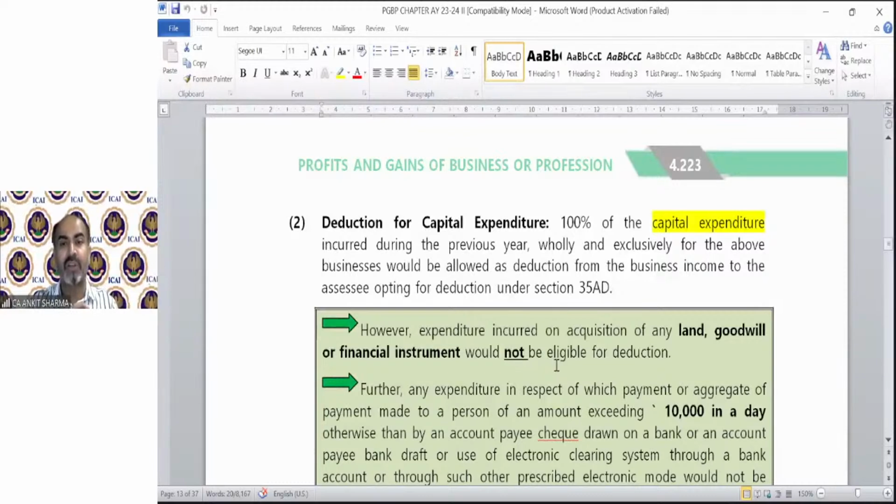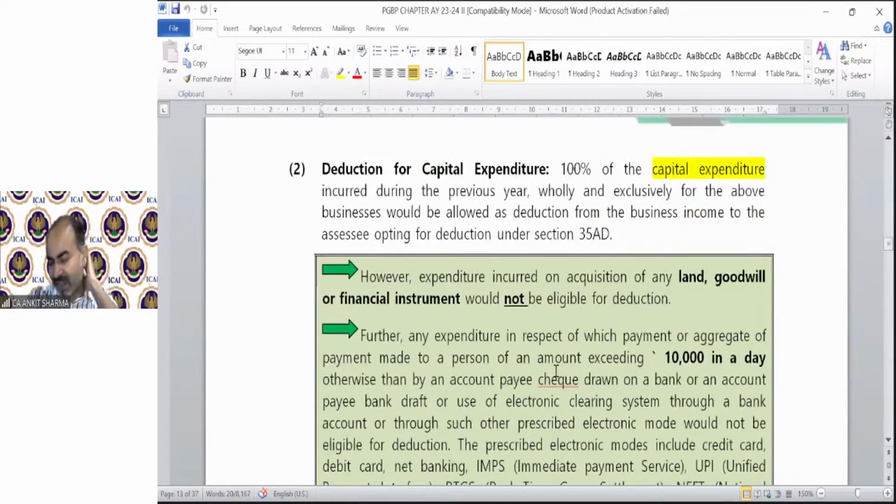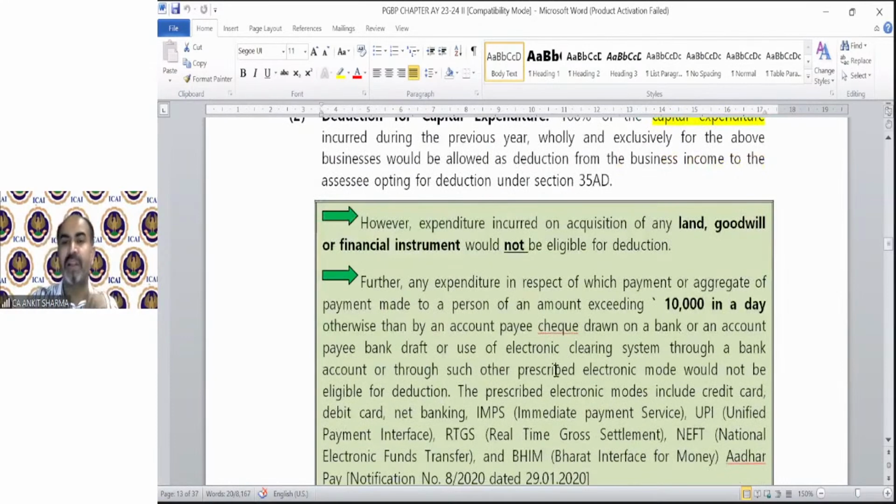However, expenditure on acquisition of any land, goodwill or financial instrument is excluded. Financial instrument means if any investment has been made by that company in shares, debentures, etc., that will not form part of your expenditure. Land, goodwill and financial instruments are excluded for the deduction purpose. The same concept we discussed in the actual cost. If any expenditure of more than 10,000 has been made other than via banking, NEFT, etc., then that expenditure cannot be part of the capital expenditure and will not be eligible for deduction.